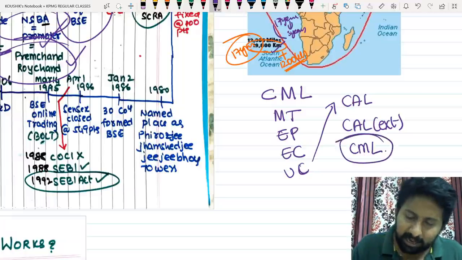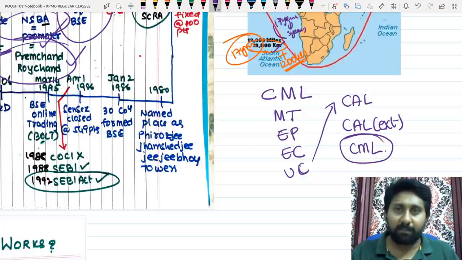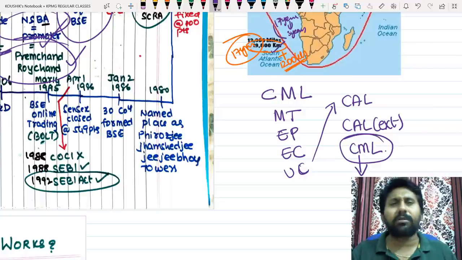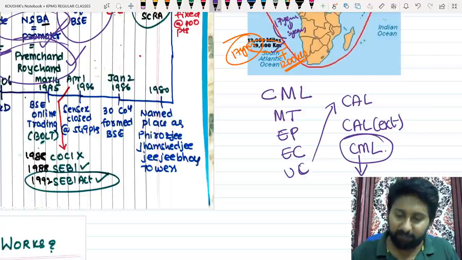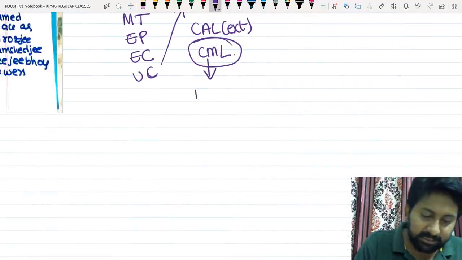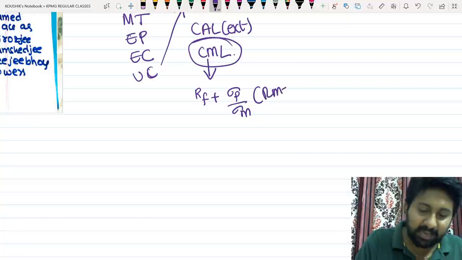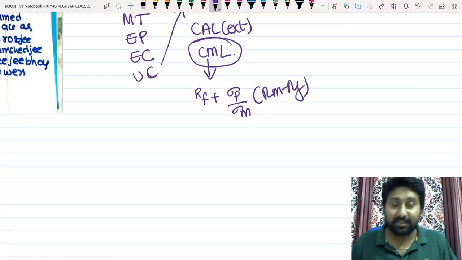Capital market line, okay, this particular model which was started by William Sharpe has got a very good importance in the financial management sector itself at that point of time. Generally, for your understanding sake, I can represent, this will be written as RF plus sigma P by sigma M into RM minus RF. If you can observe in your SFM, you can see this formula.